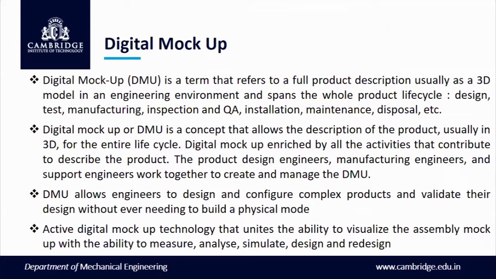Next is another topic in product building and structures, which is called digital mockup. See, digital mockup, what is exactly the meaning of it? Digital mockup is a term that refers to a full product description.